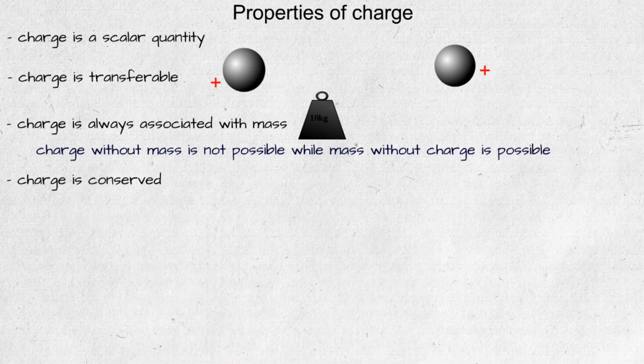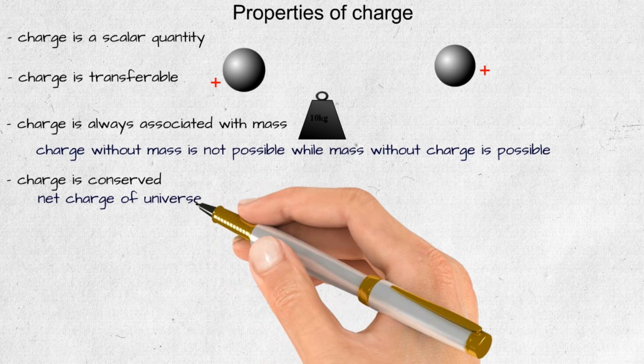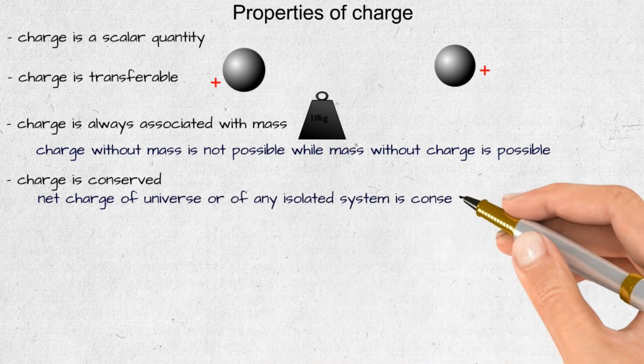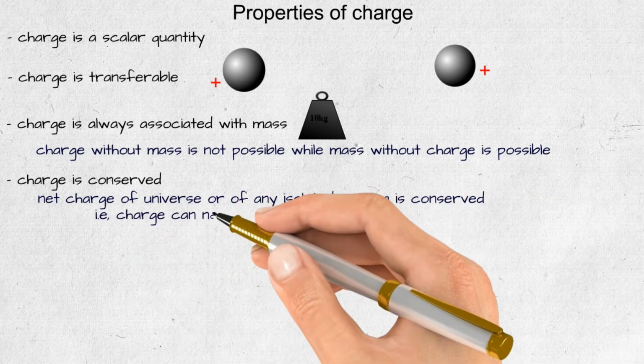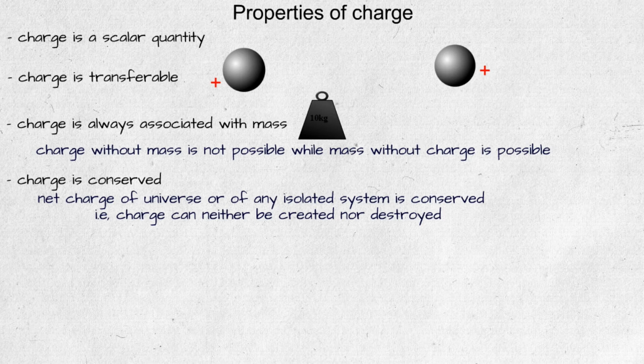Charge is conserved. Net charge of universe or of any isolated system is conserved. That is, charge can neither be created nor destroyed. If you create a certain amount of positive charge, then the same amount of negative charge will also be created, thus resulting in net charge equal to 0.